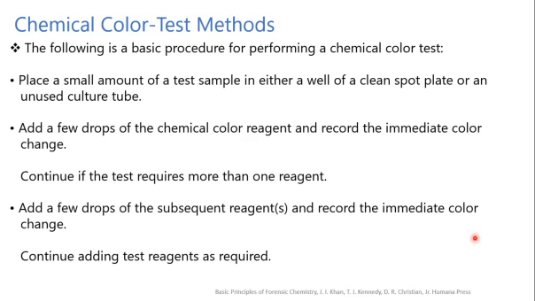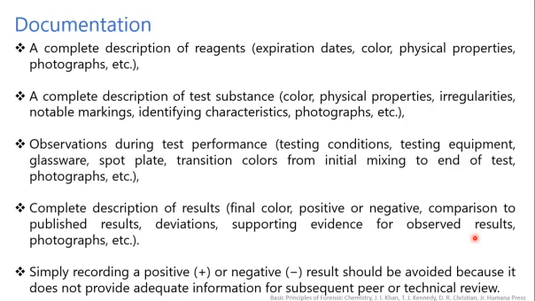If the test requires more than one reagent, we can continue the steps. Then add a few drops of the subsequent reagent and record the immediate color change. Continue adding the test reagents if required. Then, what about documentation?